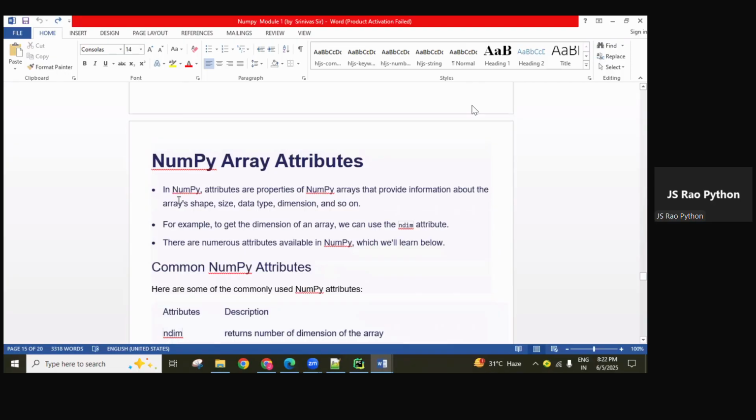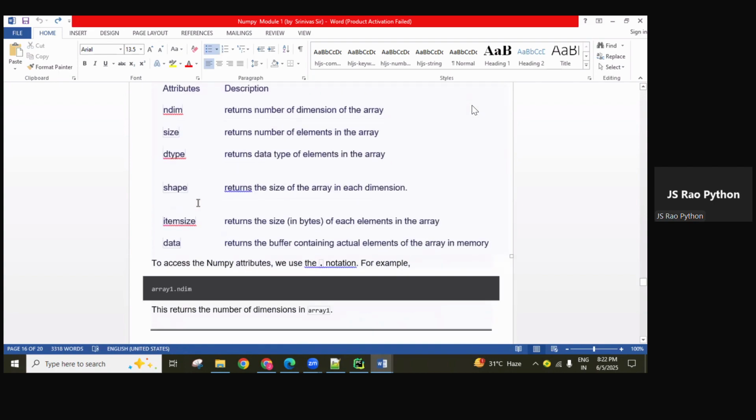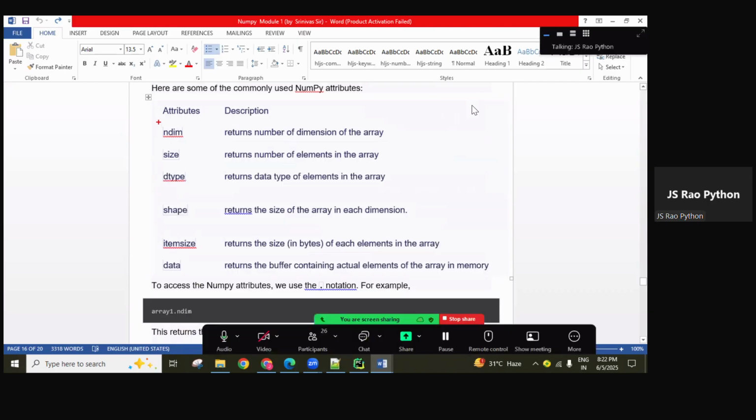And next, array attributes, guys. We have so many attributes. Already we used some attributes, the dtype attribute and the ndim attribute. Same like that, there are a number of attributes: shape, size, data type, dimension, and so on. We can use all of these attributes. One by one: ndim, using this we can find the dimension of the array. It returns the number of dimensions of the array.